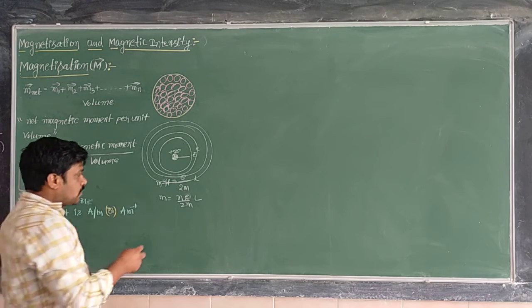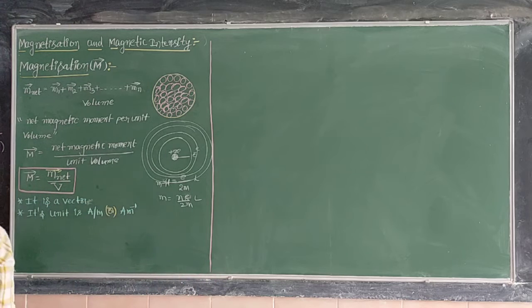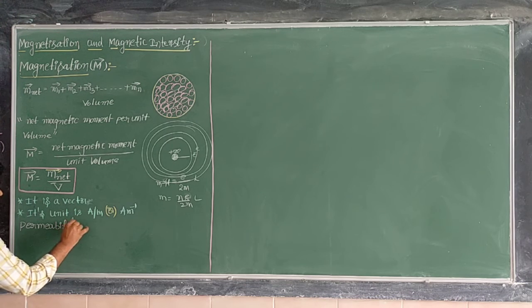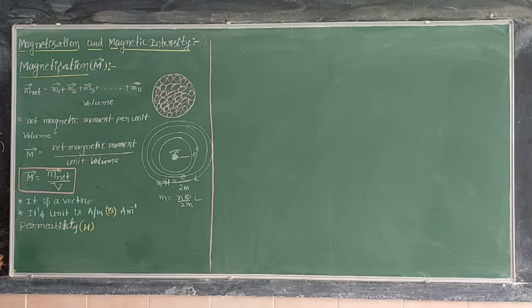Now after knowing this magnetization, let me discuss some other concept also. What is that? Permeability. Permeability of this sample is denoted by which letter? It is nothing but mu.